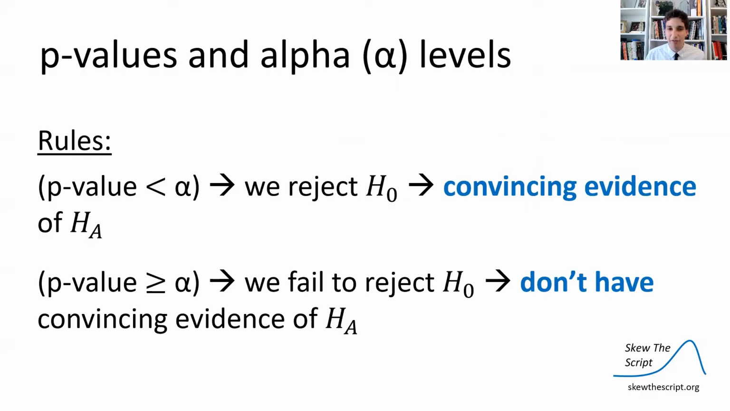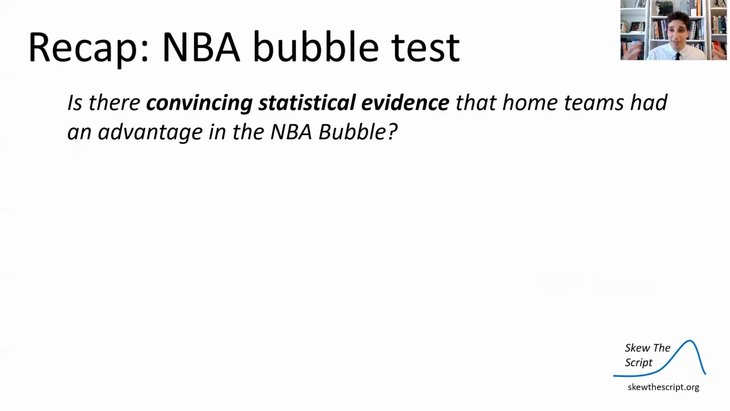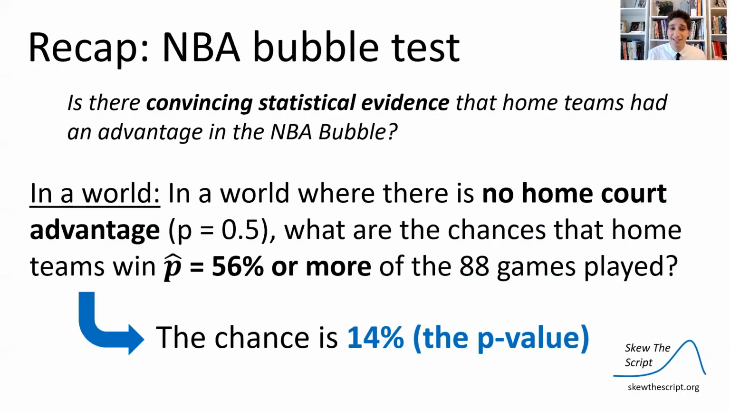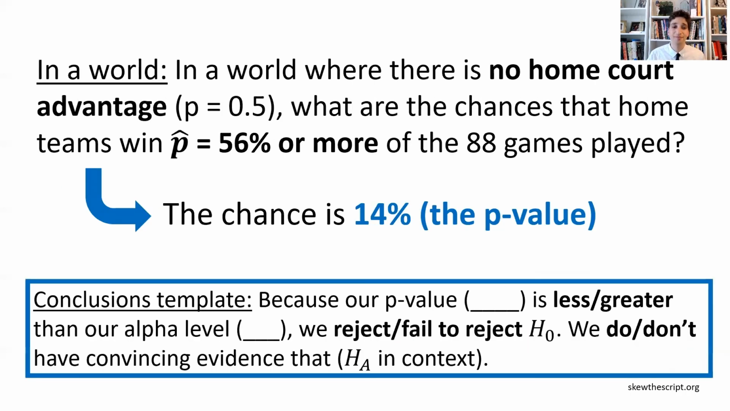When the p-value is less than our alpha value, we reject the null. We have convincing evidence of the alternative. When the p-value is greater than our alpha level, we fail to reject the null. We can't reject it, and we don't have convincing evidence of the alternative. So this question, is there convincing statistical evidence that home teams had an advantage in the NBA bubble? We can answer it with this statement. In a world where there is no home court advantage in our simulated worlds, what are the chances that home teams win 56% or more of the time? This is the question in our own phrasing. That chance is 14%. That's the chance that the teams would win that percent or more often by chance alone. And so we can make a conclusion using that p-value we got.